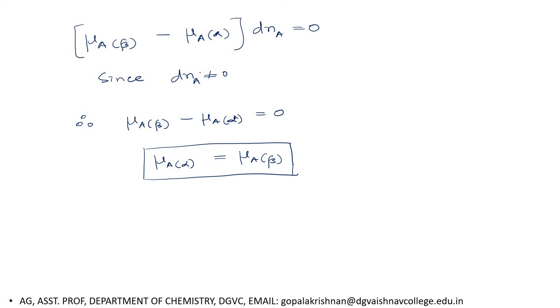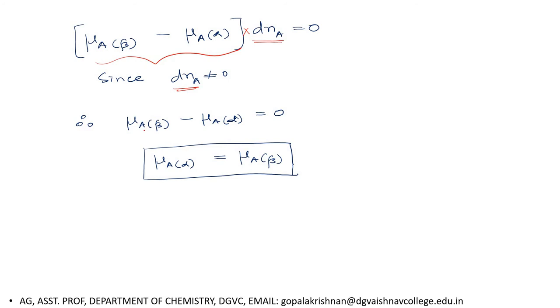Then see, since some number of moles is transferred from alpha phase to beta phase, dn is not 0. Some mole is transferred definitely. If dn is not 0, in order to satisfy this equation, this quantity must be 0.